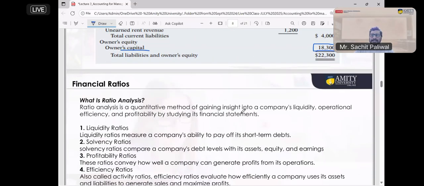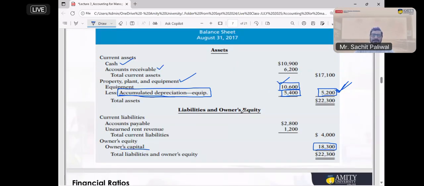Okay. So you can see here, I have recorded all the assets and all the liabilities, like payables, unearned revenues, and owner's equity like capital. And the total is 22,300 and 22,300. Now you have to ensure that your balance sheet is balanced. You can see here the balance sheet is balanced, 22,300 here, 22,300 here.